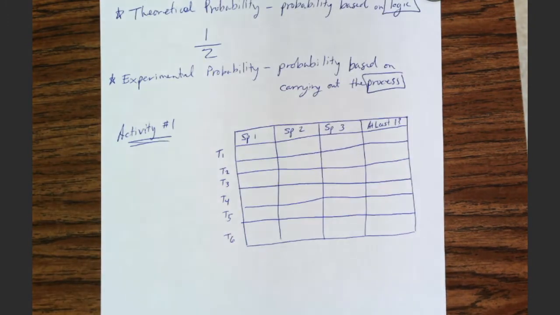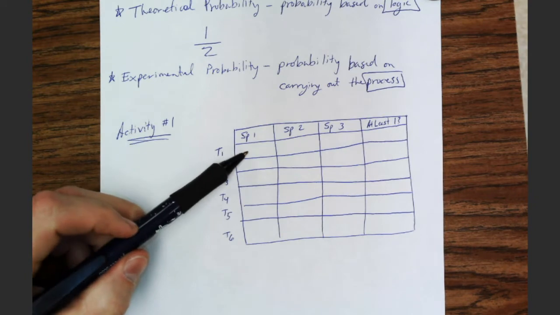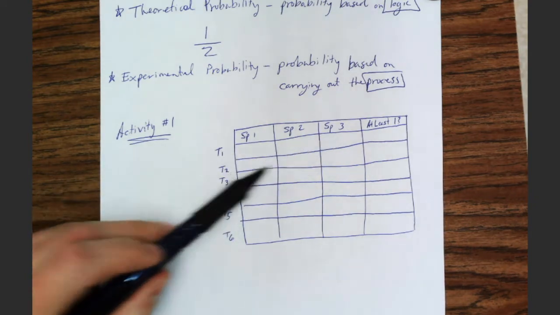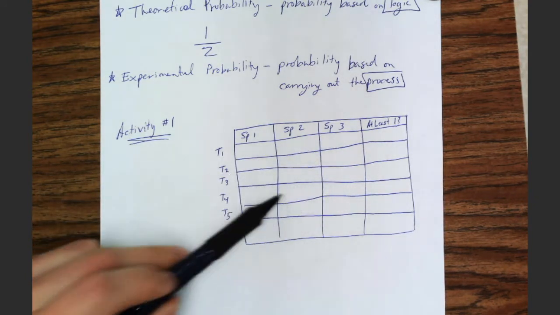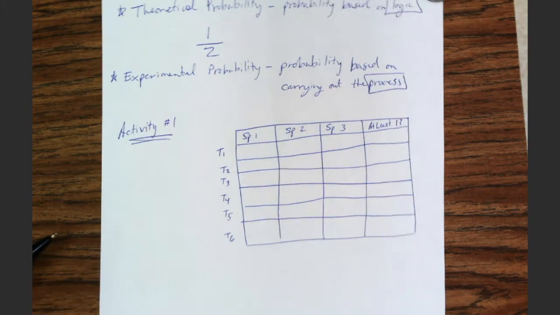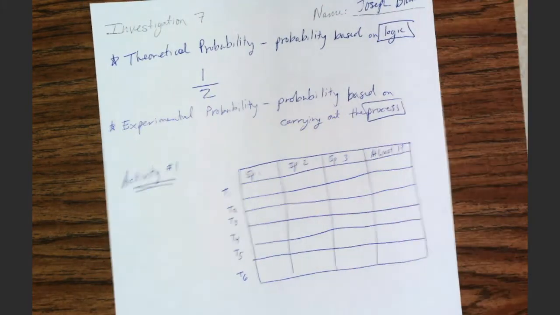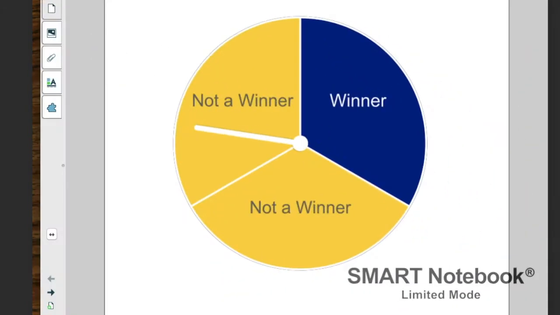And now, guys, what we're going to do is carry out this simulation. We're not going to buy the cereal boxes. We're going to use a spinner to simulate buying 3 boxes. So as I go, guys, I want you to fill out the answers, what we got for each of these spins. All right, here we go. Let's pull out that spinner now.